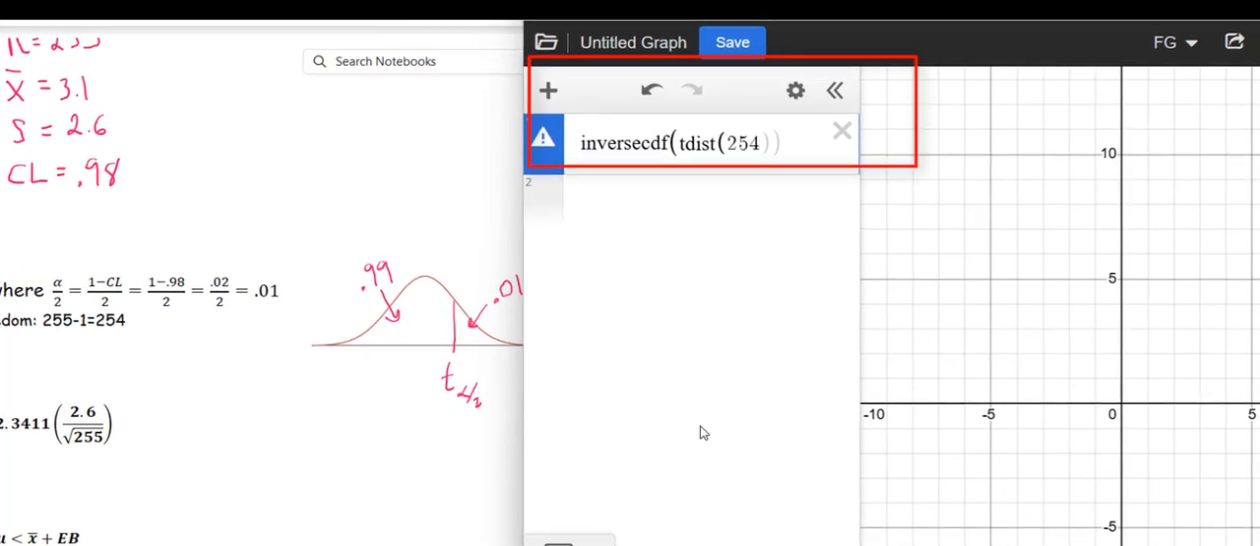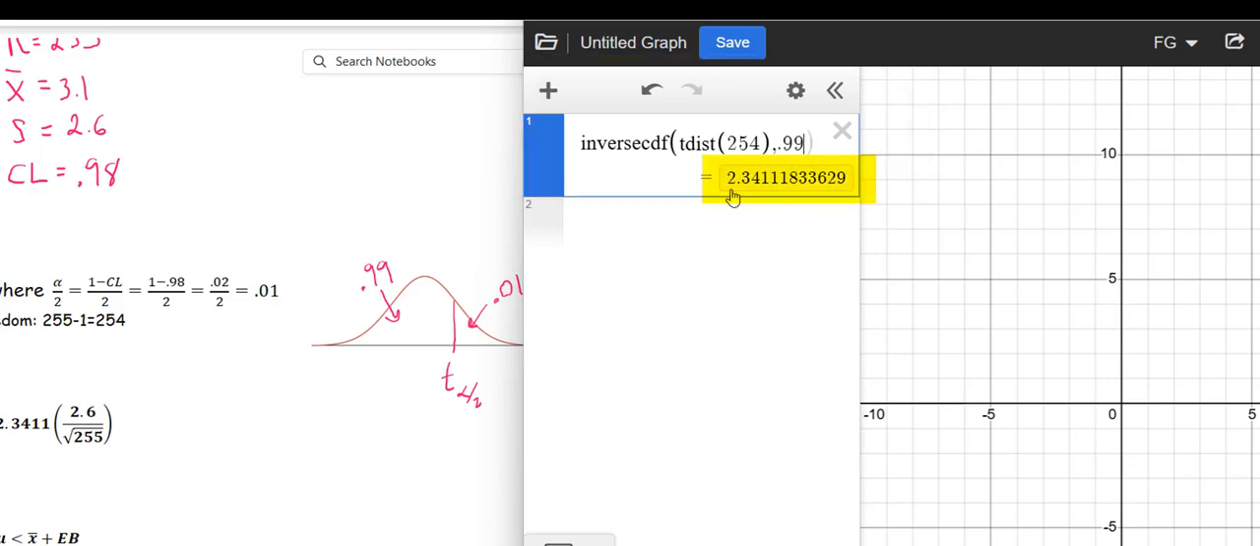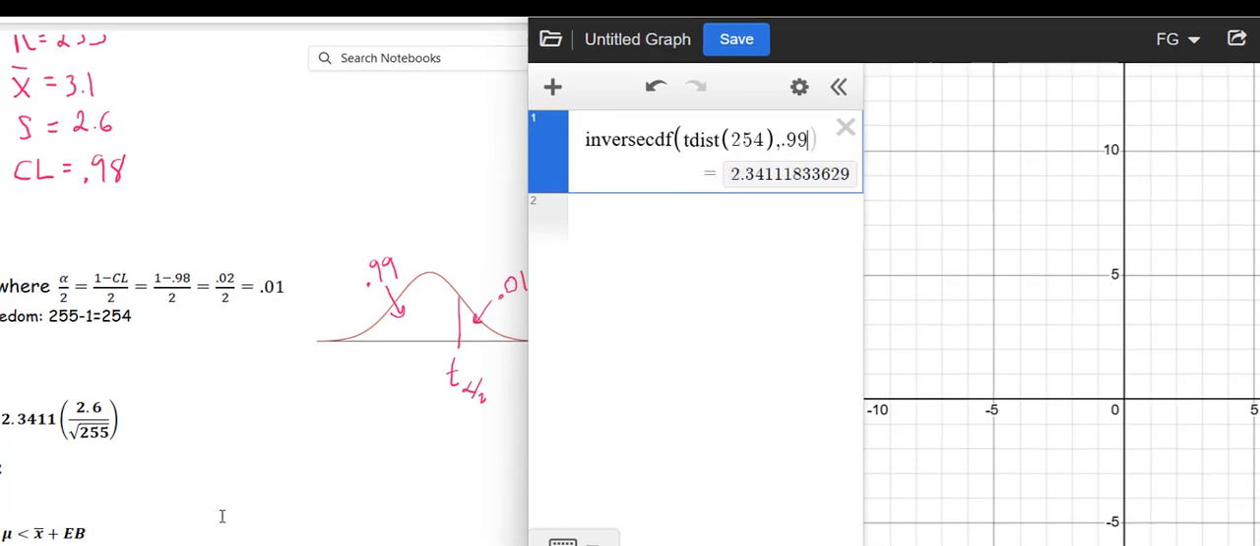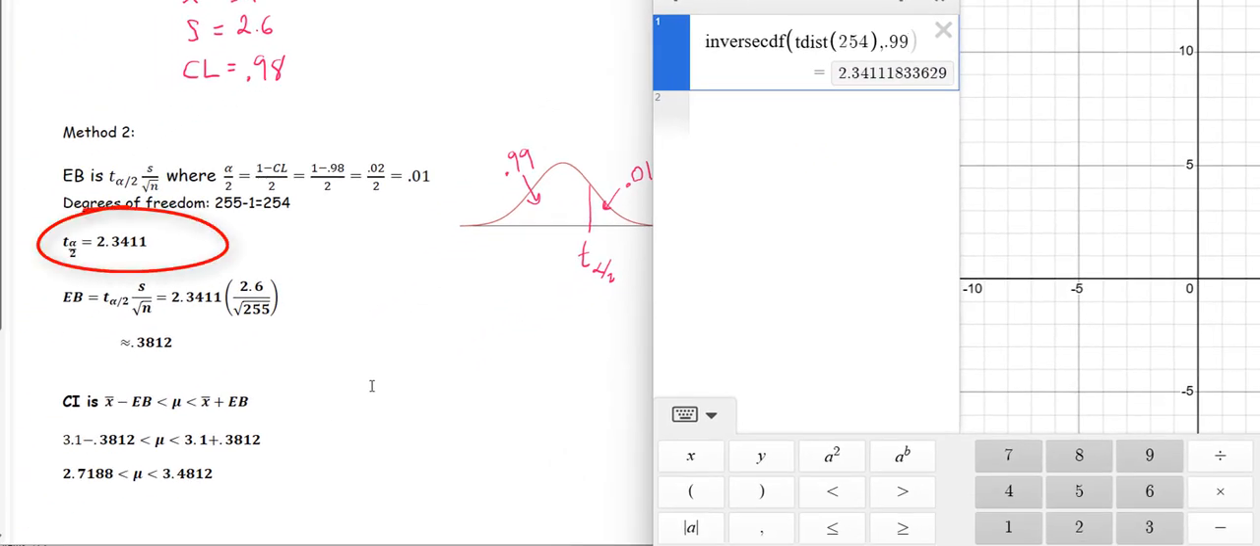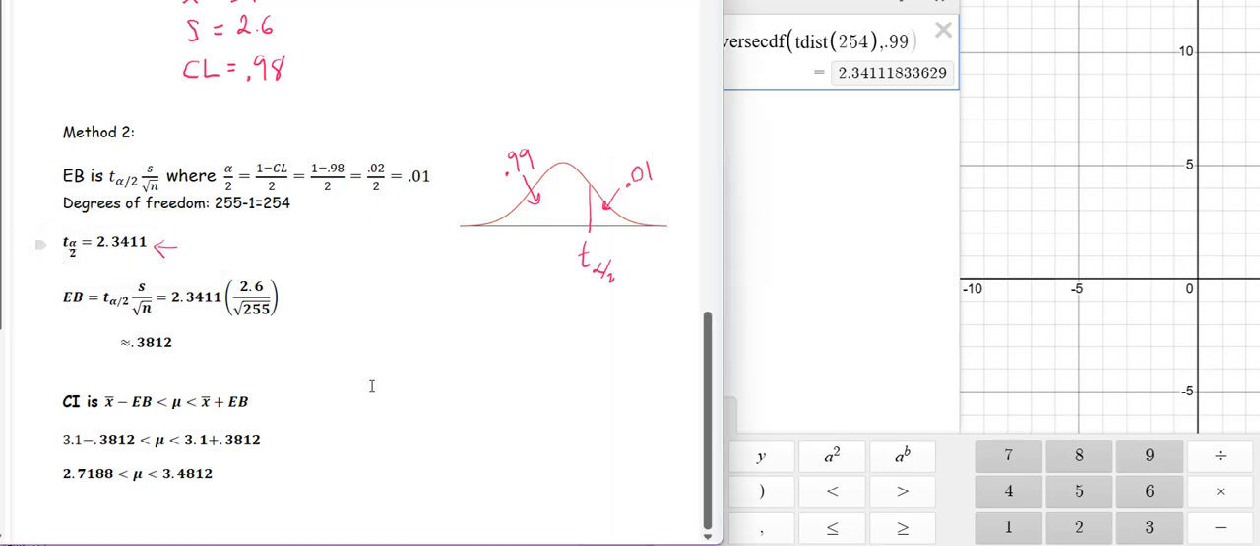And then, comma, we enter the amount of area to the left of t sub alpha over 2. So that's 0.99. And we get t sub alpha over 2 is 2.3411 to 4 decimals. So I have that recorded over here. And now we can compute the error bound. It's t sub alpha over 2 times the standard deviation s divided by the square root of n. And when I put that into my calculator to 4 decimals, I get 0.3812.